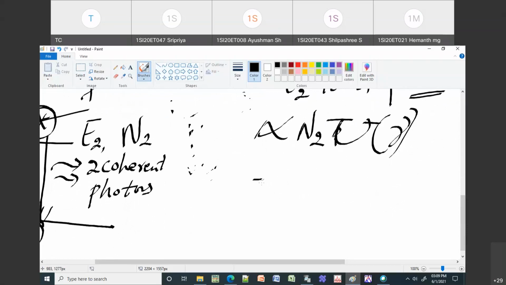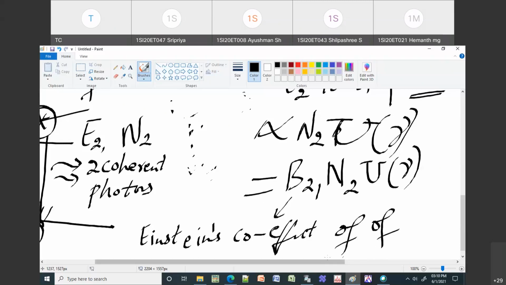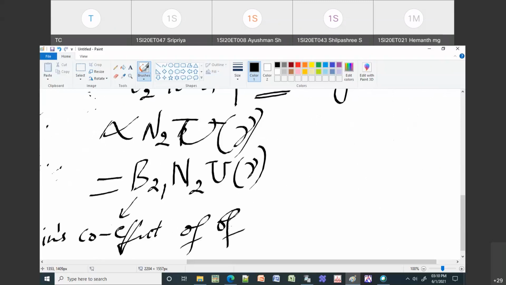Now, to put the equality symbol, I need to bring in a constant of proportionality, which is B21, and B21 is called Einstein coefficient of rate of stimulated emission.